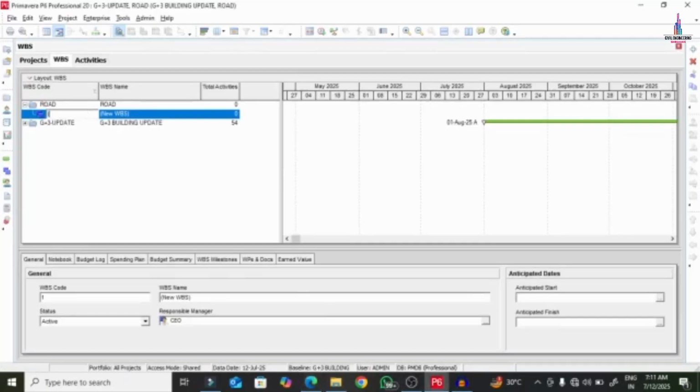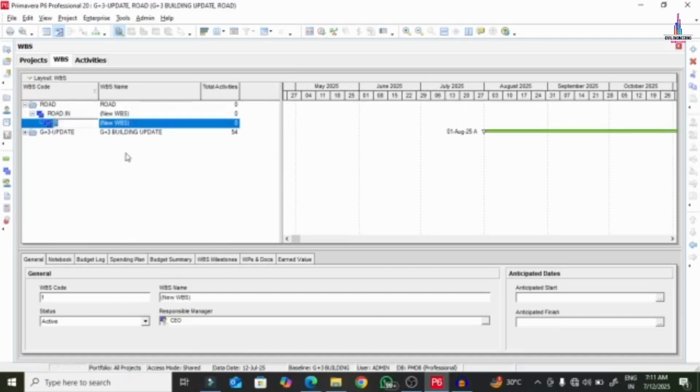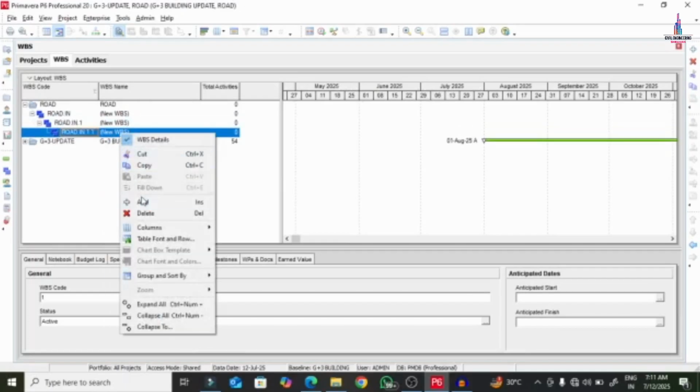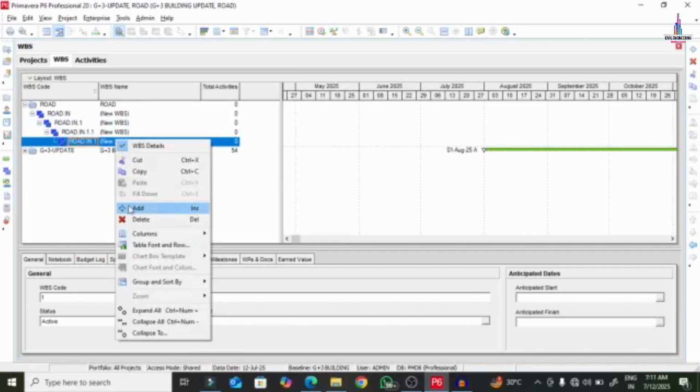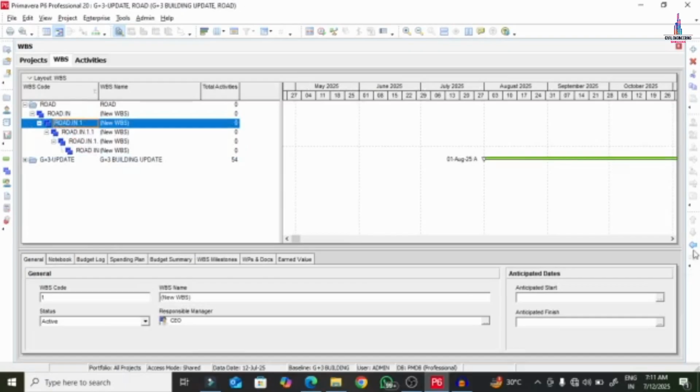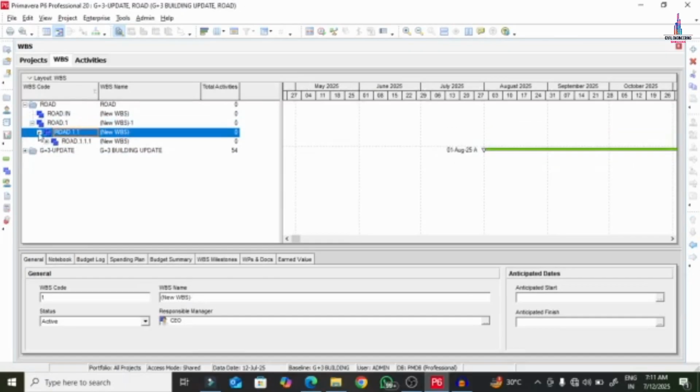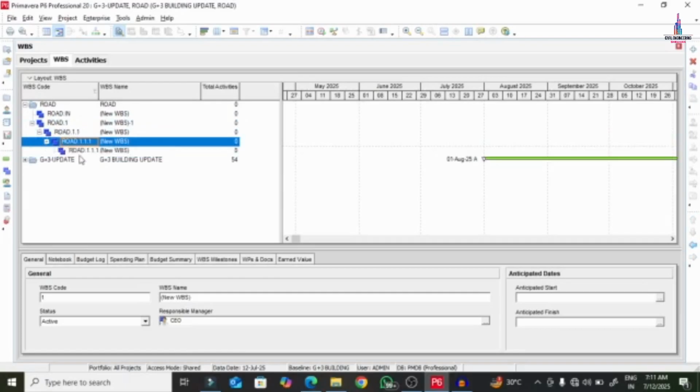So initiation, this is the code actually, initiation, this time considering. Next we will add one more WBS, again one more WBS, again one more WBS, and again one more WBS. We will move this WBS to the left hand side, again select this WBS and move it to the left hand side for the project. You can see here.